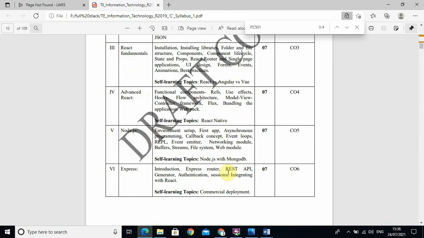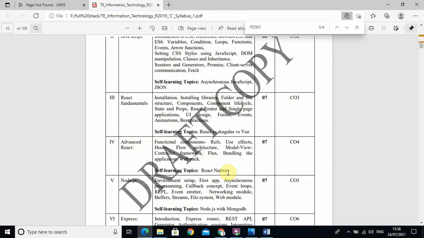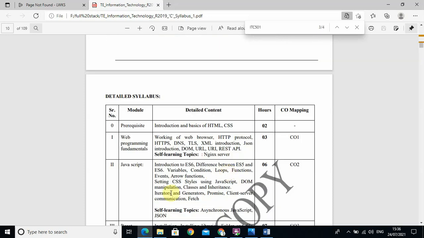The basic question in our mind is why the syllabus was changed. The topics are not all the same, but some parts are the same, like HTML, then CSS, then JavaScript. But in the previous syllabus these were at a basic level, especially JavaScript, while in this syllabus they are given in detail, okay.